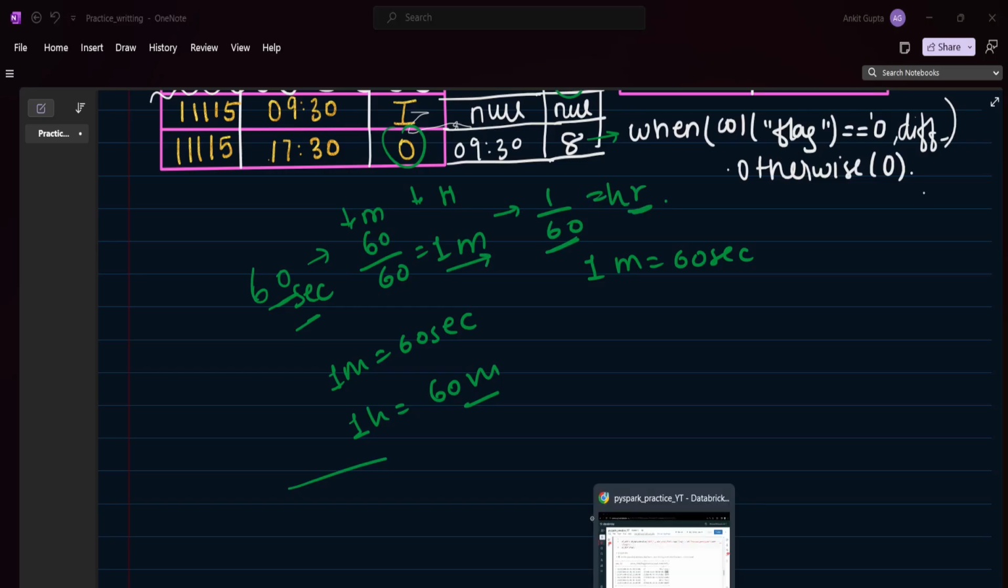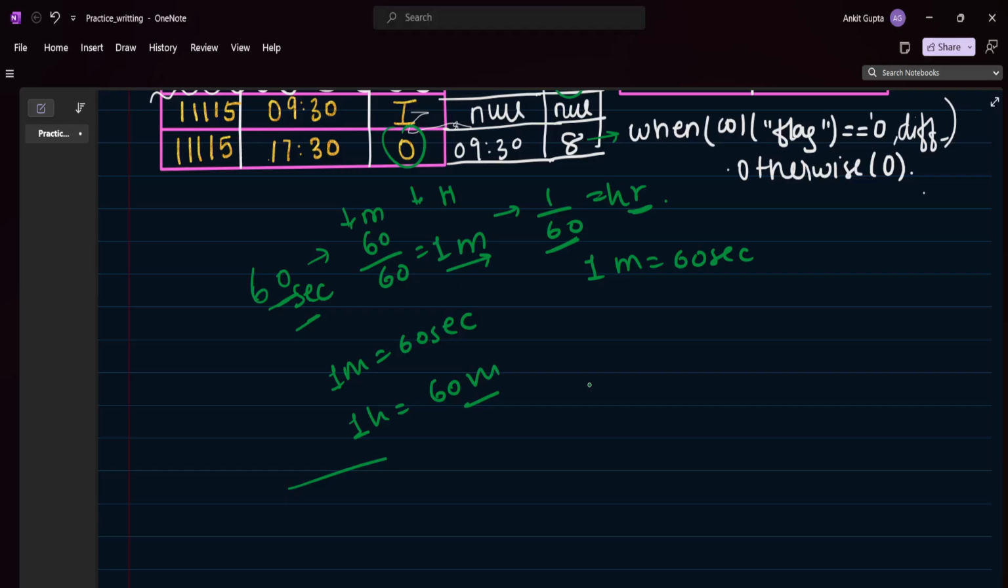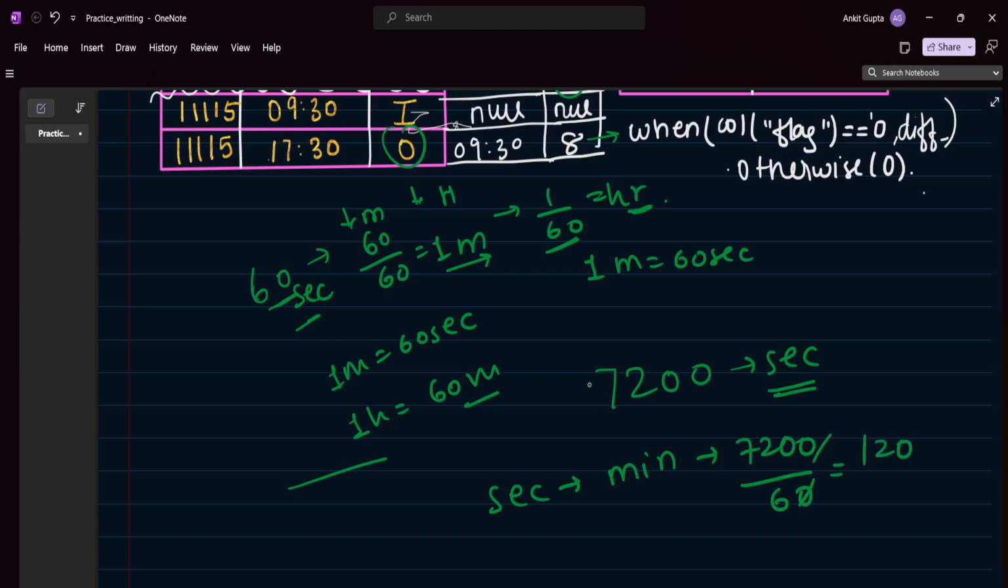Similarly, if you see here, we have the value 7200. This is in seconds. We need to convert this first into minutes. So it would be 7200 divided by 60. So this will be 120 minutes. Let me check again.